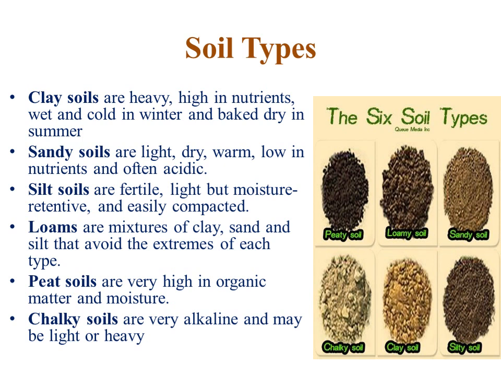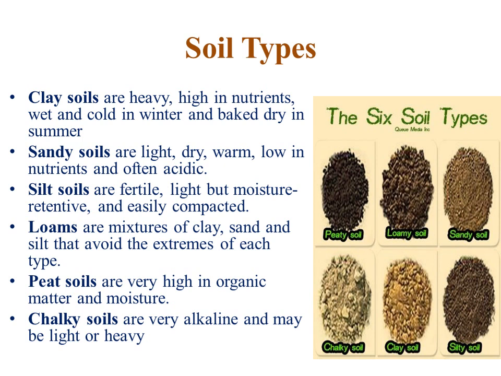Then the second one is sandy soil. This is sandy soil, like sand. These soils are light, dry, warm, low in nutrient content and often acidic. Then next is silty soil, or silt soil. This is very fertile soil, light, but it has moisture retaining capacity and is easily compacted. Next is loamy soil, a mixture of clay, sand and silt that avoids the extremes of each type.